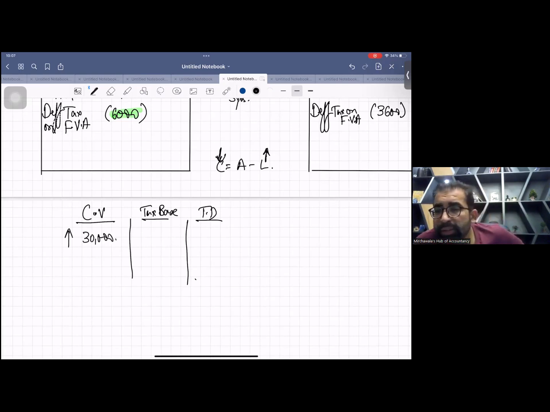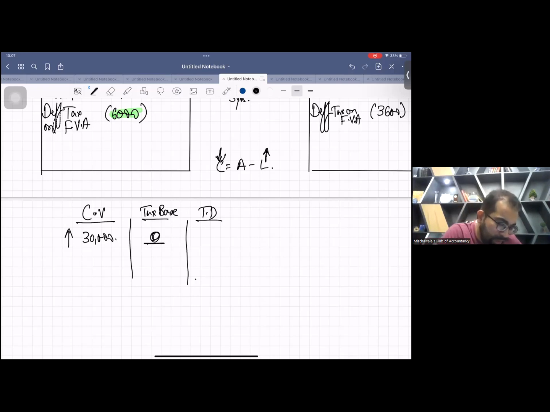At the date of acquisition, this accounting value went up by 30,000, but the tax department does not recognize this revaluation. So just think the tax base is 0. That means no change as per the tax department. But yes, in accounting, we took the carrying value up by 30,000.